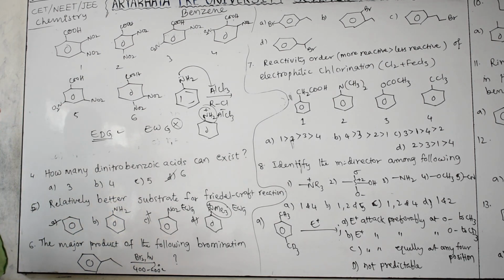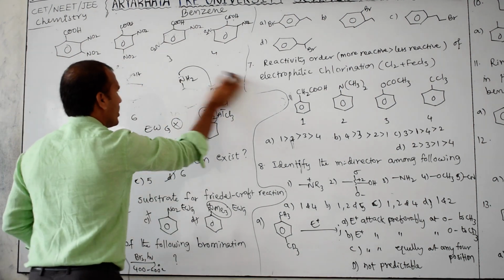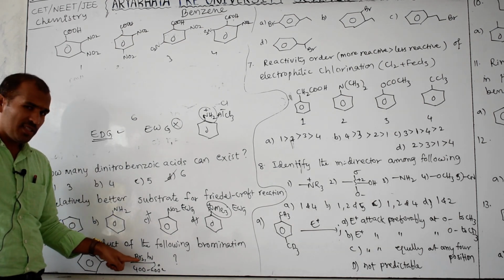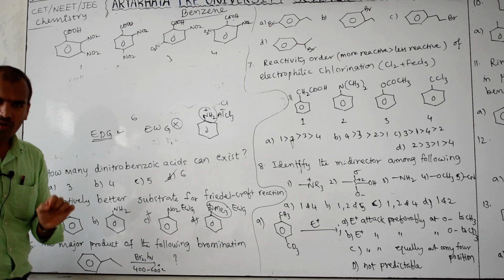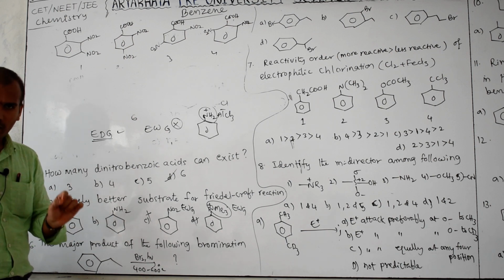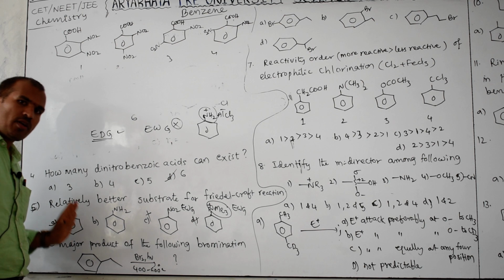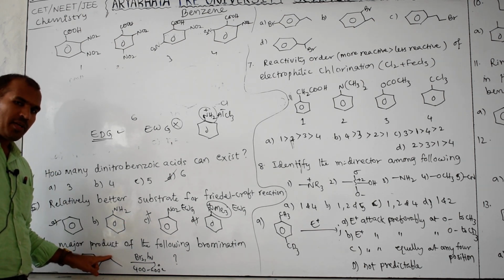Okay. So next, the major product of the following bromination. Now observe the given reaction, that is called bromination. Here this is bromine with H nu. H nu given means that will not undergo substitution on the benzene ring. Light given means that will not undergo substitution on the benzene ring. That will undergo substitution on the side chain. Okay. This carbon is which type of carbon? Primary or secondary?